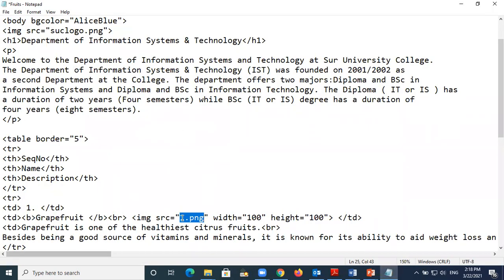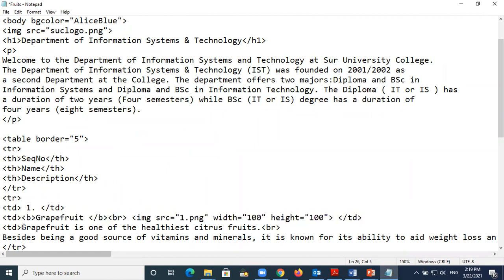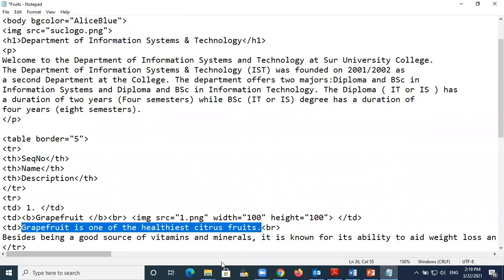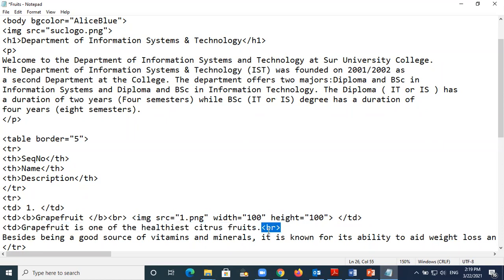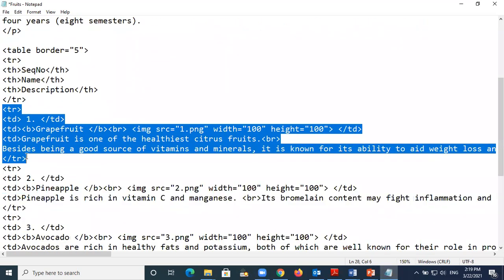So this is the things. I give the name with the number 1 and PNG. Okay, so the width and height means that I want the picture size to be 100, 100 here. So this is one of the pictures, of one of the columns. The second part is I talk about what the grapefruit is. I explain about what this is and then what the good things are. I explain in 2 lines because the line is very long, that's why I put the BR. I break down 1 line. So this table explains one of the rows here.